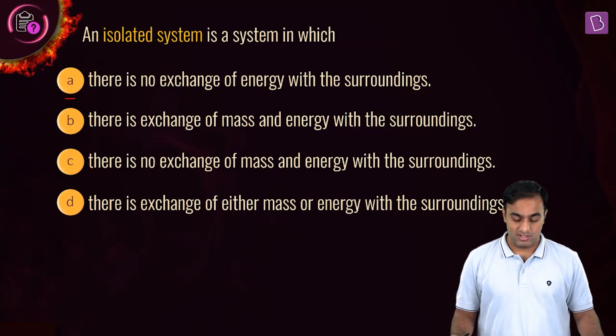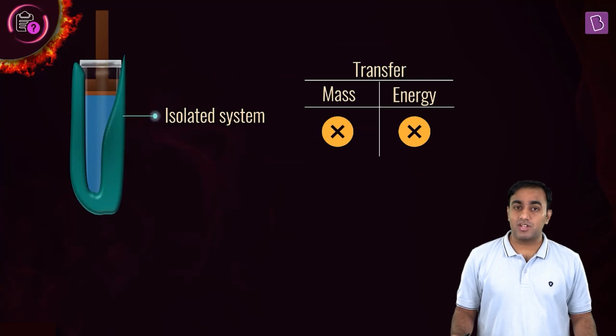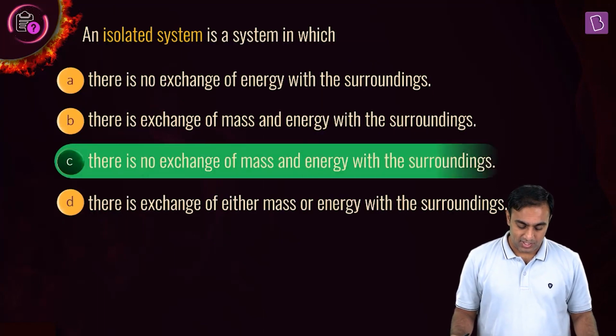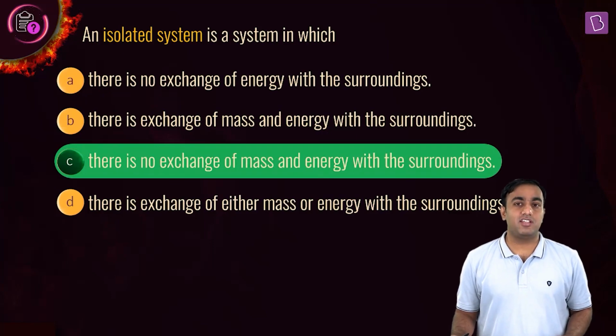In that case, this question deals with an isolated system. It is one which can exchange neither mass nor the energy with the surroundings. So, the right option for this question is C.